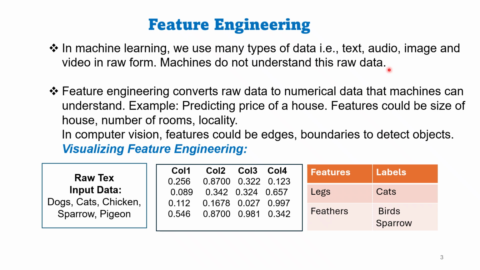Why do we need feature engineering? The issue is machines like computers do not understand strings. Machines understand only numbers. Machine learning is based on mathematics, that is solving a set of equations using linear algebra. The equations expect numbers as inputs, so we need a way to translate the raw data into a set of numbers.